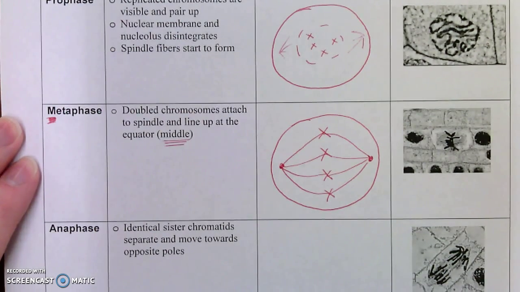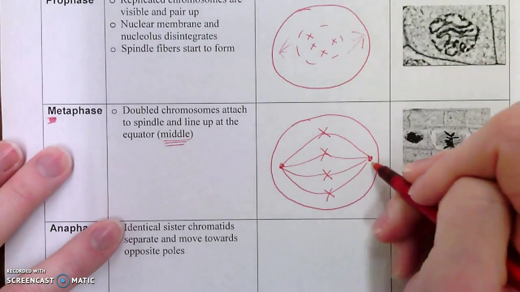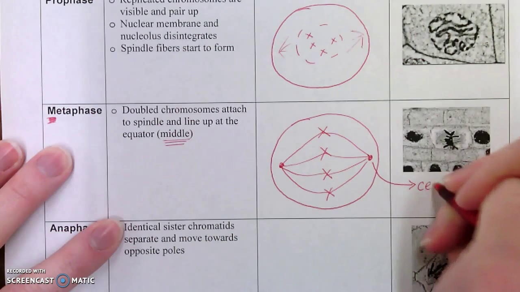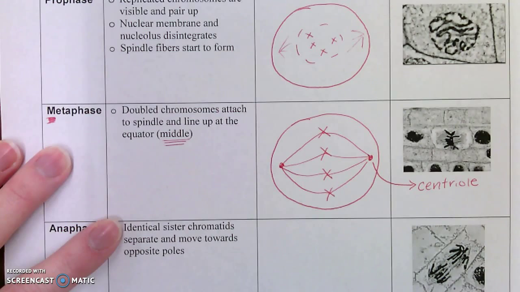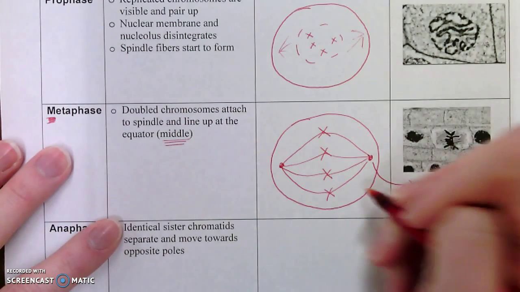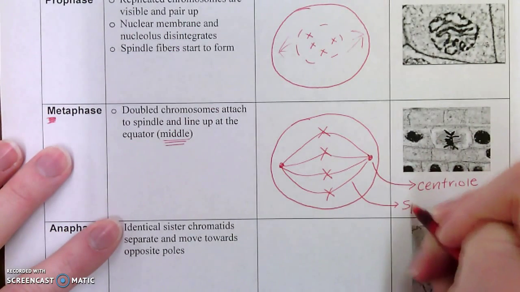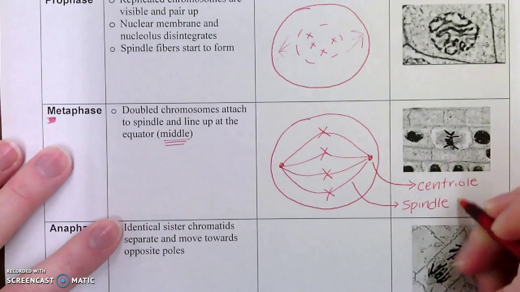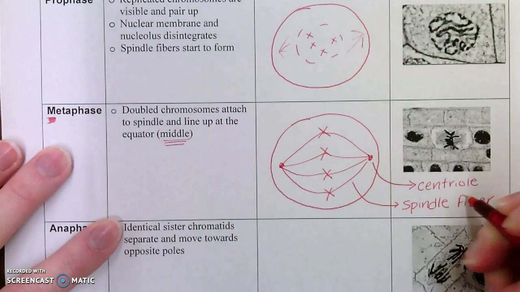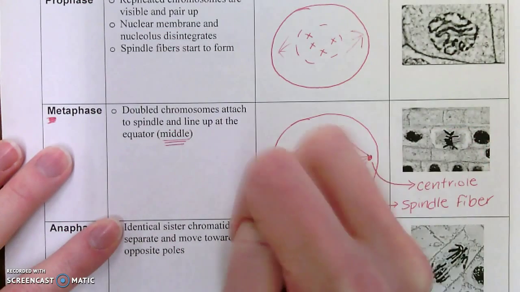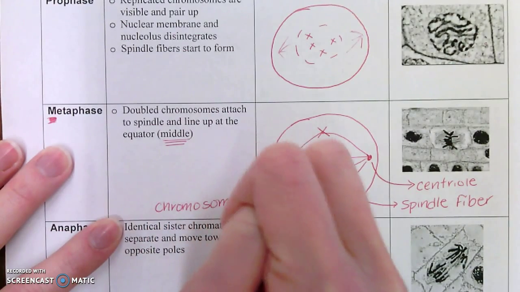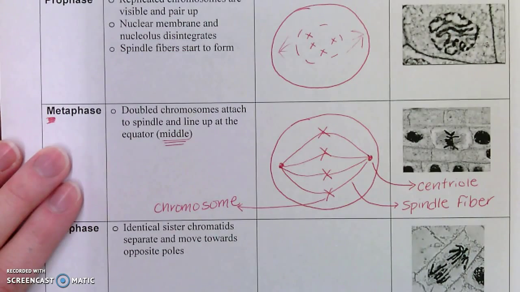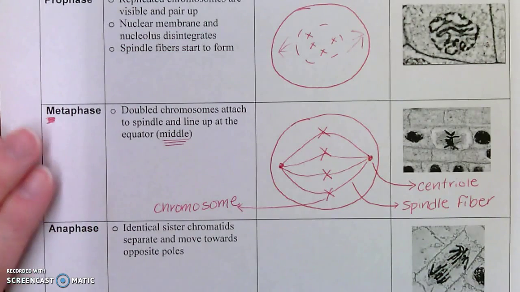In this stage, I'd like us to label what's happening in the cell. So right here, this is the centriole. Sometimes they're circles, sometimes they look like cans, basically, like cylinders. Okay. This is the spindle fiber. And this X is the chromosome. Okay, just some things we need to know in terms of labeling these cells.